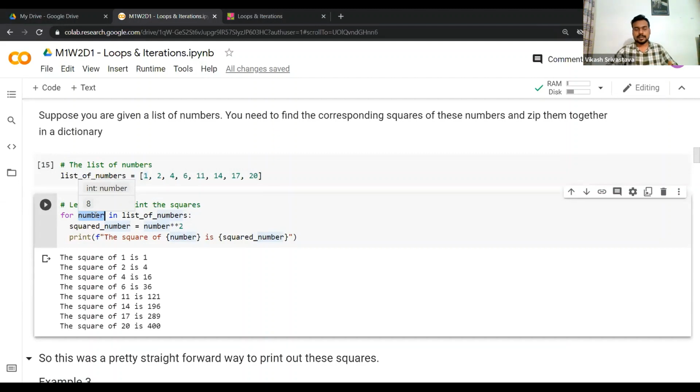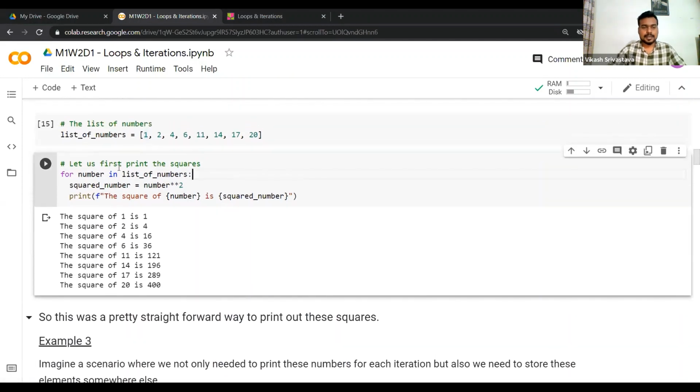We can work with only one iterator, which contains the value of the element we are iterating through. In squared number, I'm storing the square of this particular number, and then I'm using the f-string to print. The square of number, this number is coming from here, and the squared number is coming from here. Let's go ahead and run this.